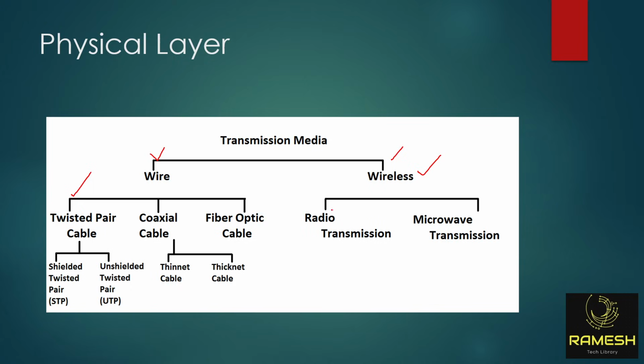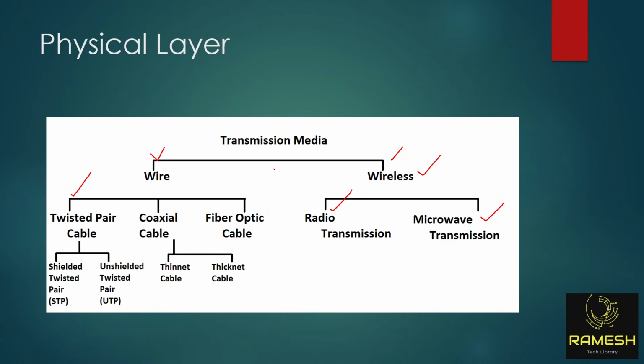First one is radio transmission, like your 5G antenna, mobile phone, 4G LTE, 5G, the mobile tower. That is called radio transmission for longer distance. Then microwave transmission for shorter distance, like Bluetooth and Wi-Fi. That is called microwave transmission. And for longer distance, like your mobile tower, that is called radio transmission.